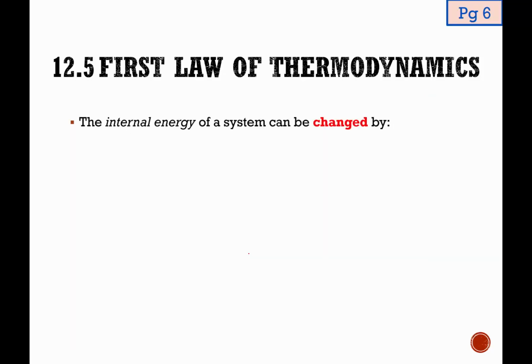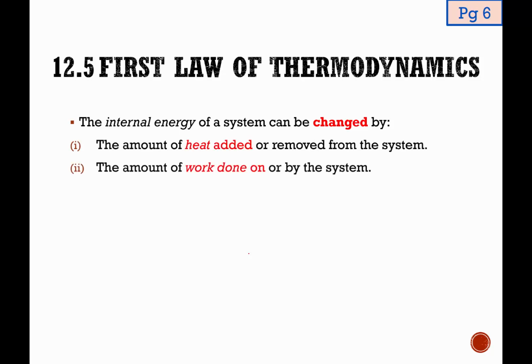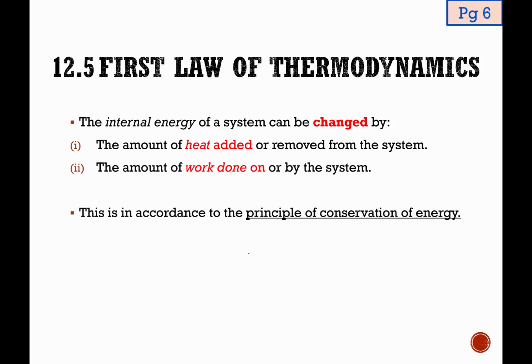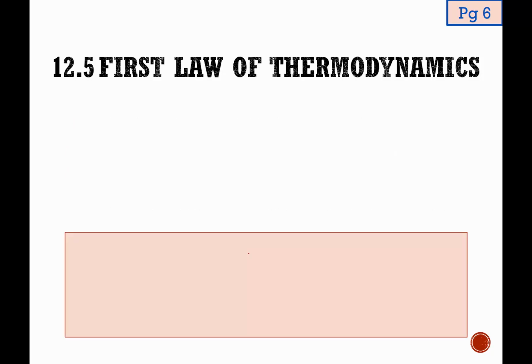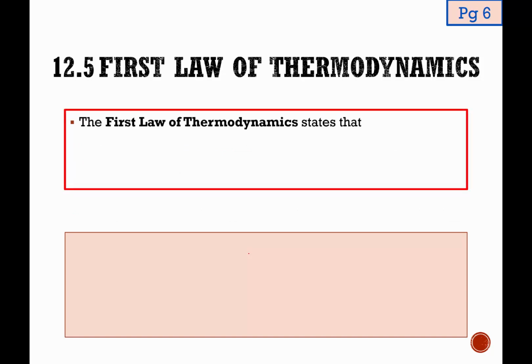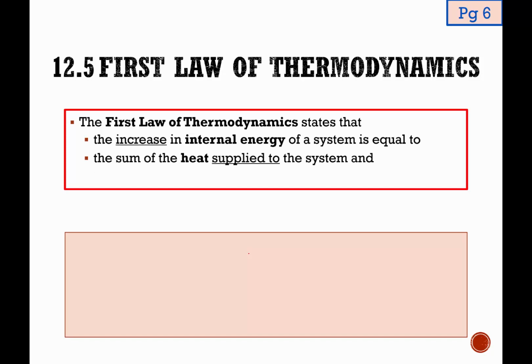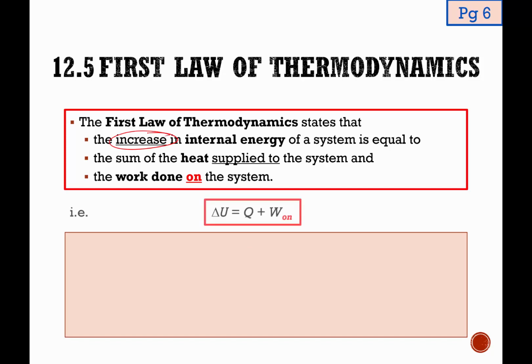The first law of thermodynamics tells us that the internal energy of the system can be changed by the amount of heat added or removed from the system, and also by the amount of work done on or by the system. This is really just in accordance with the principle of conservation of energy. Now for a proper definition: the first law of thermodynamics states that the increase in internal energy of a system is equal to the sum of the heat supplied to the system and the work done on the system. You can see that in the proper definition, we use the word increase in internal energy. However, in terms of equation, we use delta U equals Q plus W on.